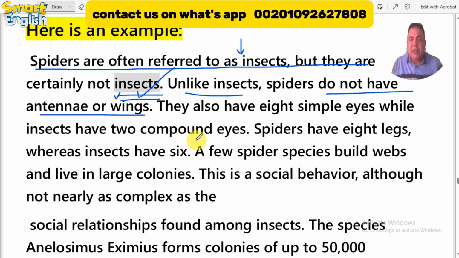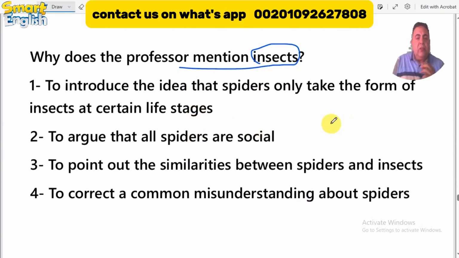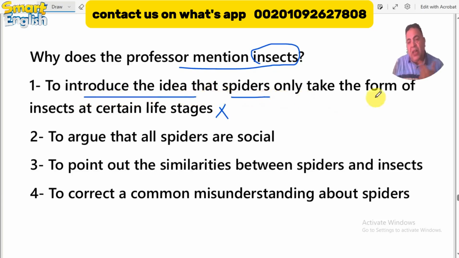Okay, let's get down to the question itself to check which is the right answer. Let's read the first choice: to introduce the idea that spiders only take the form of insects at a certain life stage. It's not mentioned in the main idea at the beginning of the paragraph. So he is not introducing an idea that the spider takes a part of its life completely like the insects. It is not mentioned. So I think it is not a good idea here, or it is an incorrect choice. Okay, let's move to number 2.